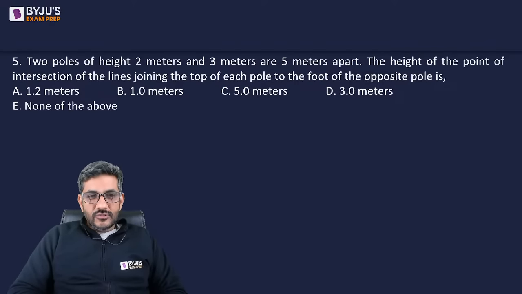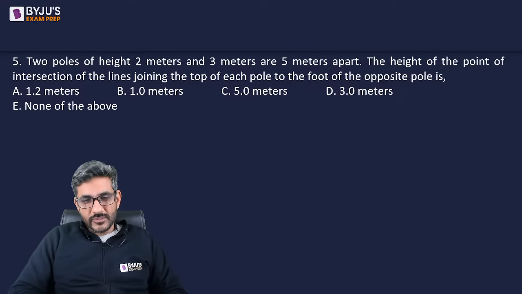Two poles of height 2 meters and 3 meters are 5 meters apart. The height of the point of intersection of the line joining the top of each pole to the foot of the opposite pole is what?